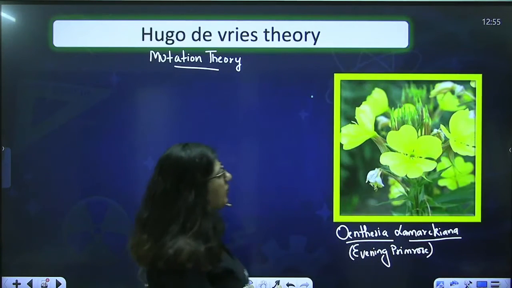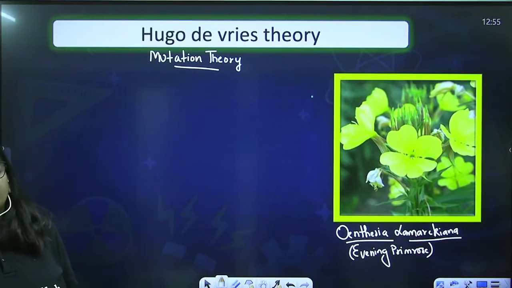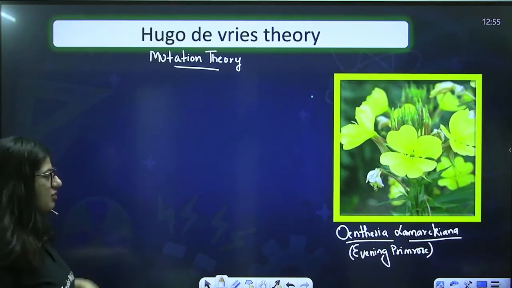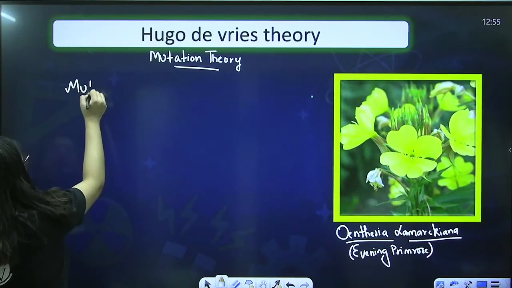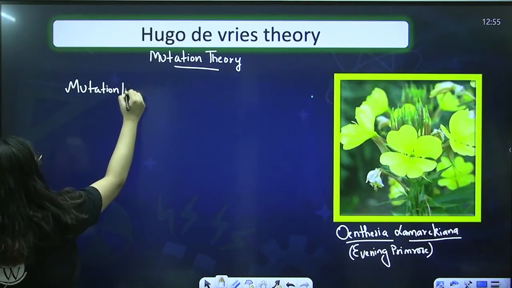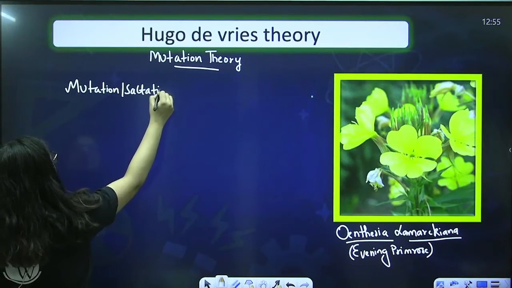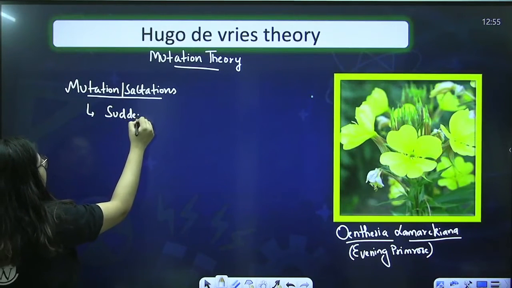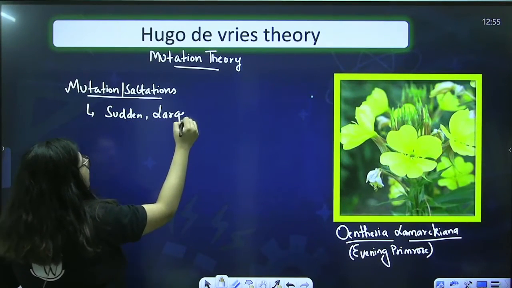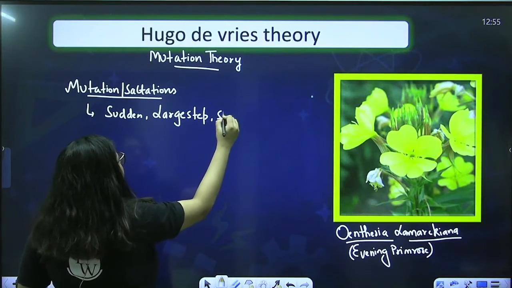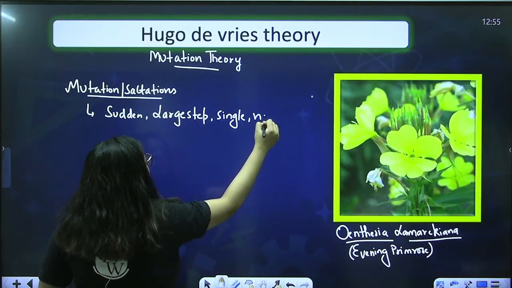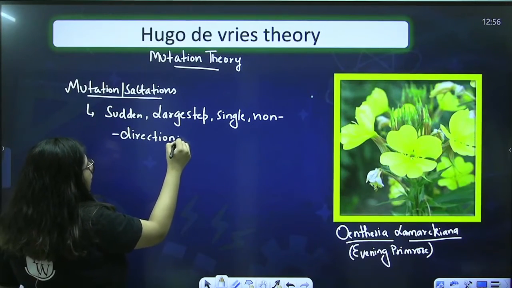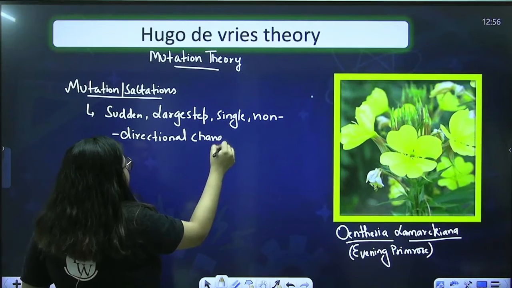So he did his experiment on this plant, and he came out with one new word, and that was mutations. He explained the mutations or saltations. He said that mutations and saltations are the sudden, large step, single, non-directional changes that occur to the organism.